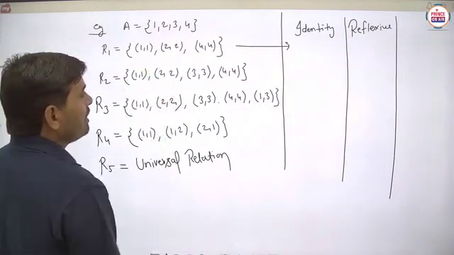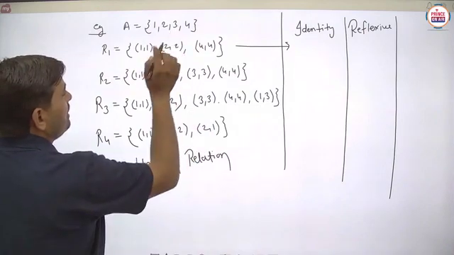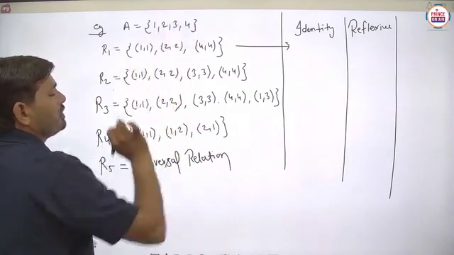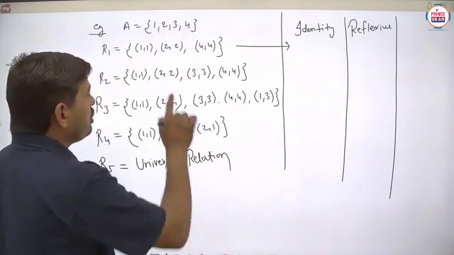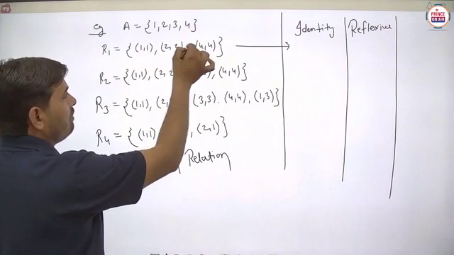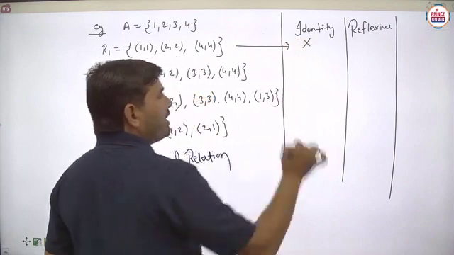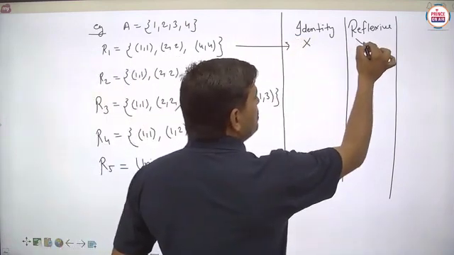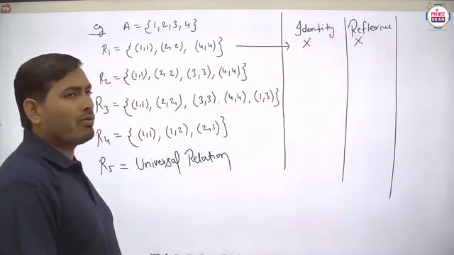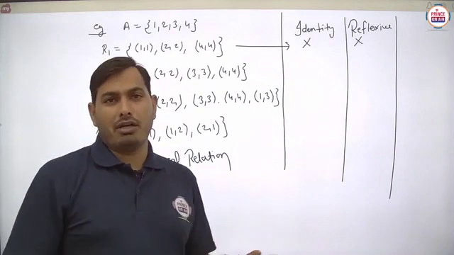In this relation, 3 will be available in this particular set A, but 3,3 is not involved in this part. Means this is not the identity relation, as well as this is not the reflexive relation.